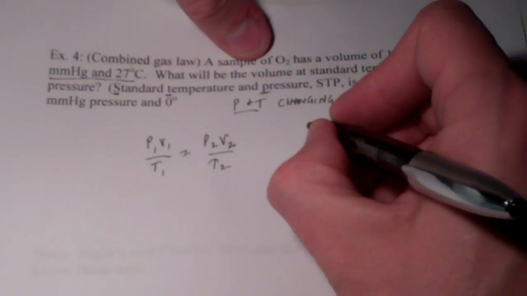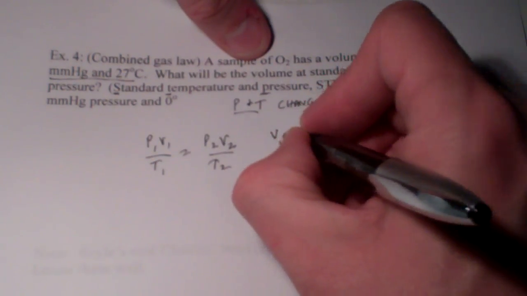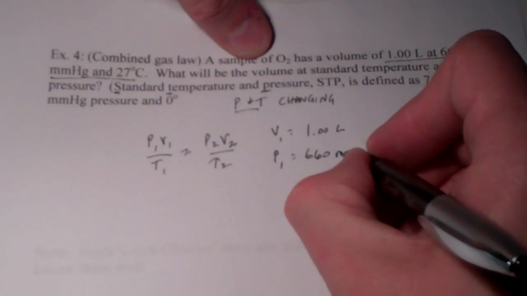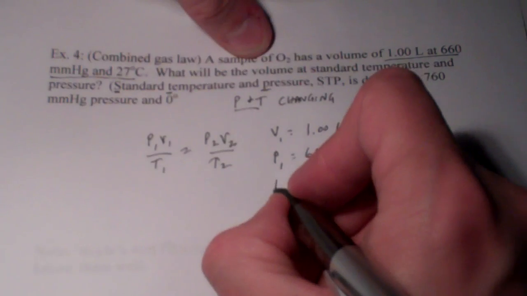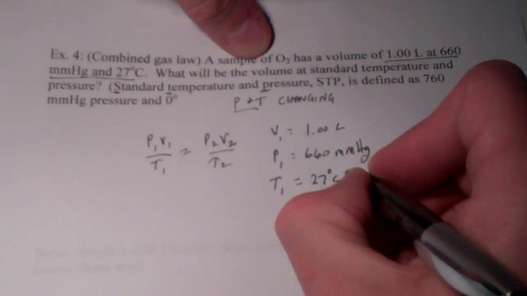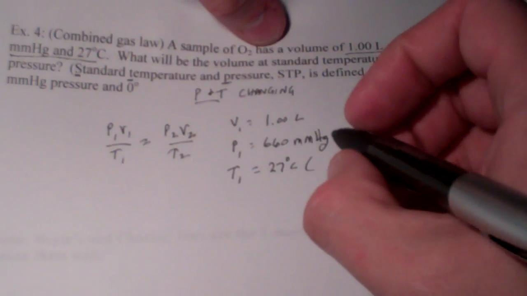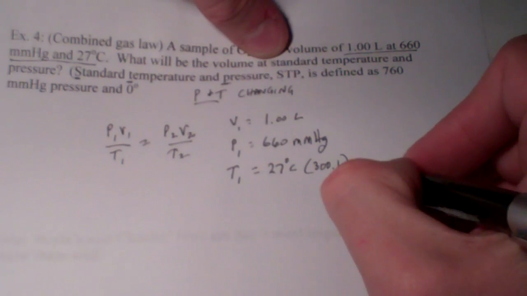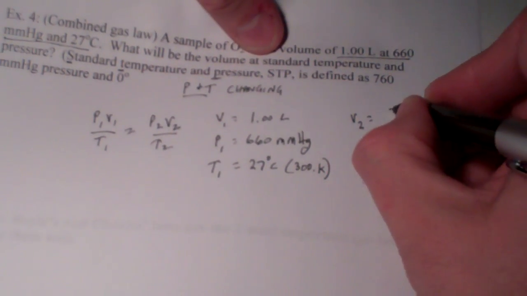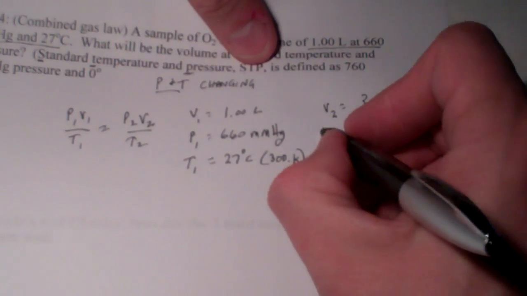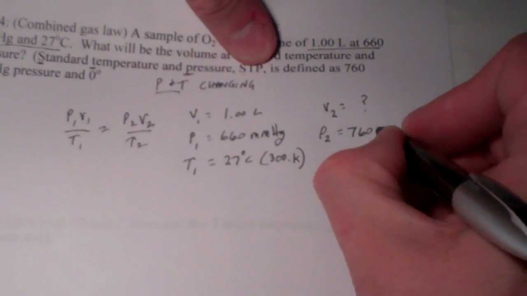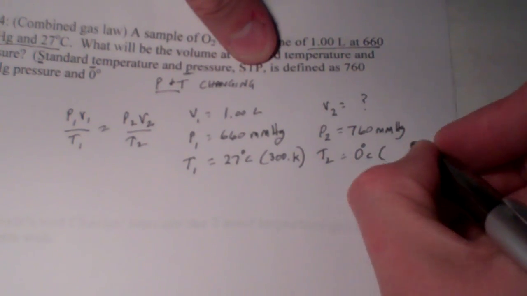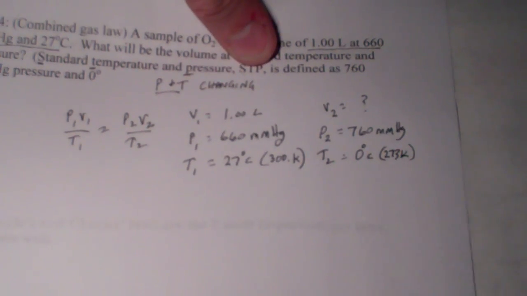So let's write down what we have here. We have a volume of 1 liter. I'm just going to call that V1. The pressure of that gas is 660 millimeters of mercury, and the temperature of that gas is 27 degrees Celsius. But remember, we need to convert that to Kelvin, so 27 plus 273 is 300 Kelvin. Now I want to solve for V2. I don't know that answer yet. I do know the pressure that I'm looking for will be at 760 millimeters of mercury, and the temperature will be 0 degrees Celsius, which of course is 273 Kelvin.